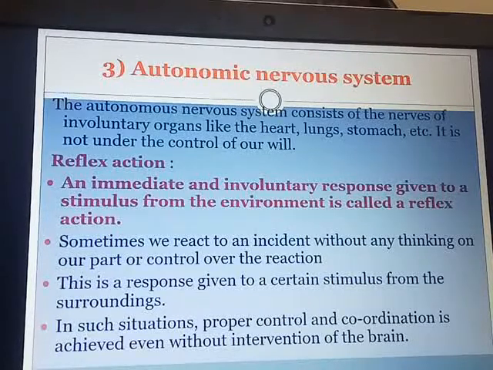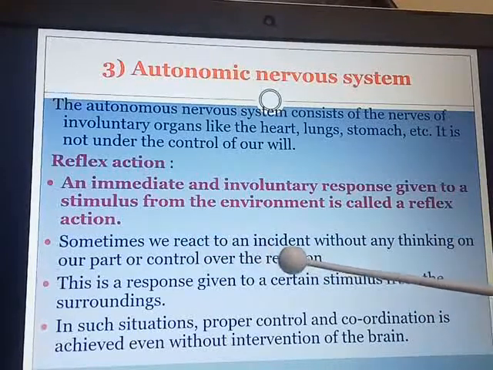Next topic is reflex action. For that we had taken an example. If suddenly by mistake you touch a very hot vessel, immediately you withdraw your hand back. So an immediate and involuntary response given to a stimulus from the environment is called a reflex action.